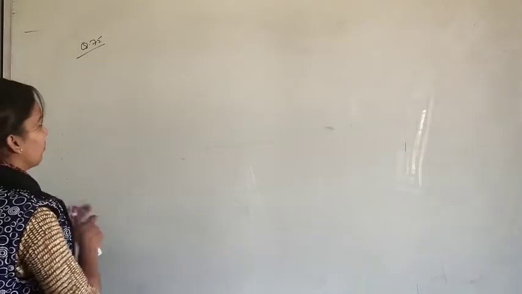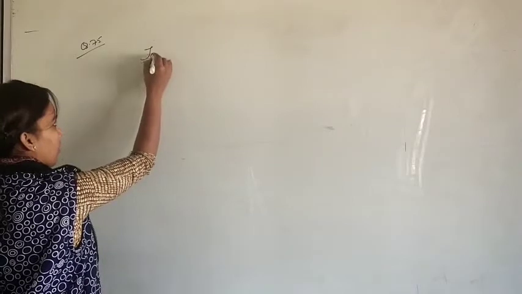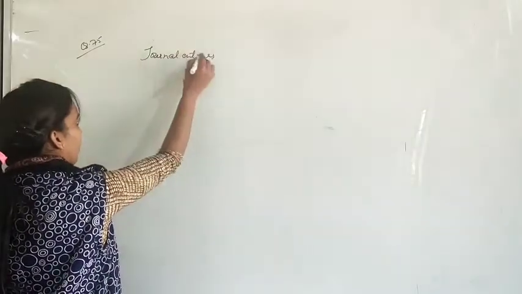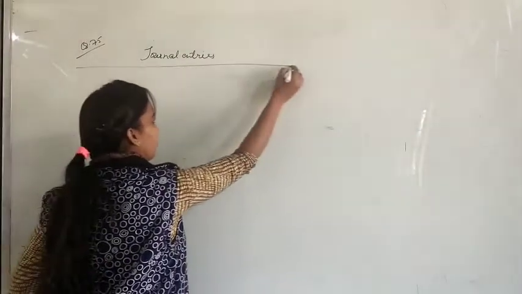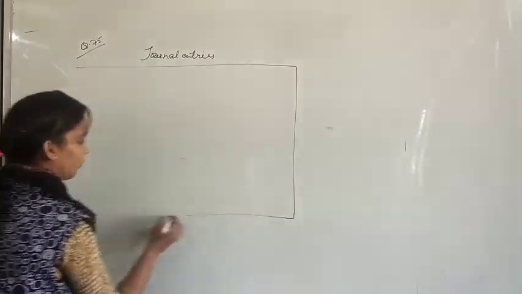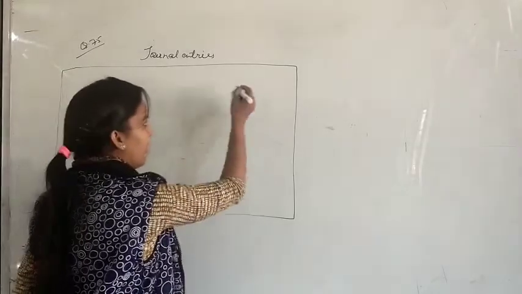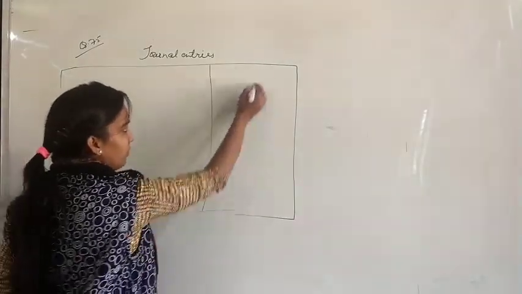Record necessary entries. Means what you have to do in this question? Just you have to pass journal entries. But the firm is incurring a loss of rupees 1,20,000. So how will we pass them? Just see. First of all, make a format of journal entries, and here we will make a working note.